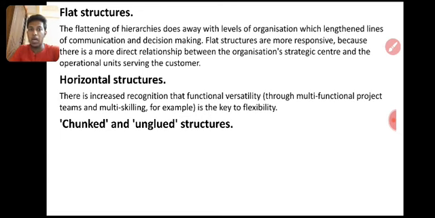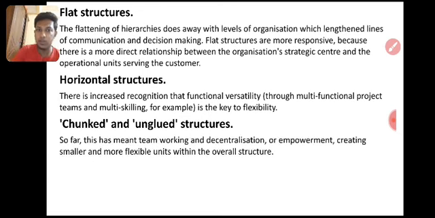Then the chunked and unglued structure. It supports team working and decentralization or empowerment, creating smaller and more flexible units within the overall structure. It means the structure is like a group.